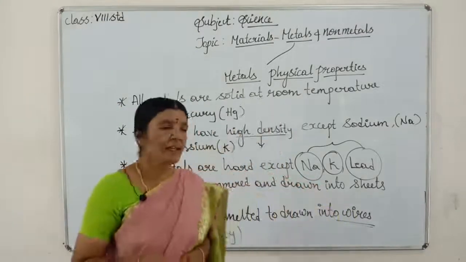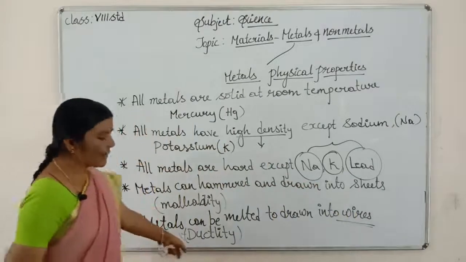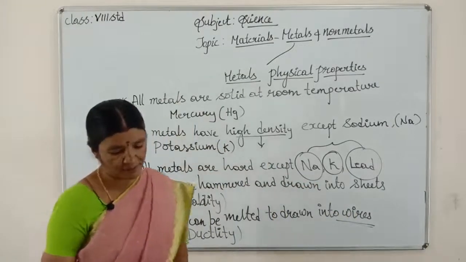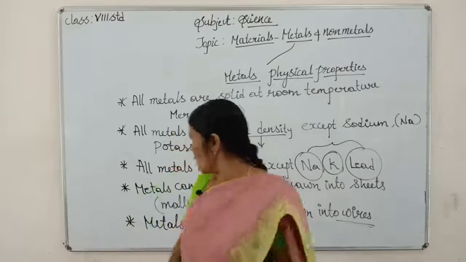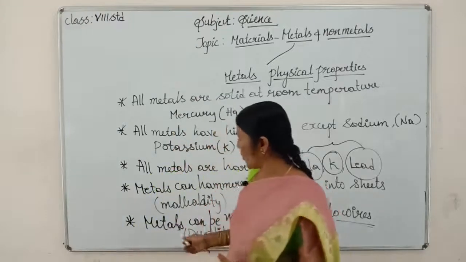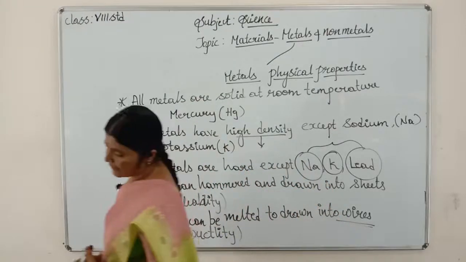This property, or this process, we call ductility, children. This is the fourth point, that is ductility.